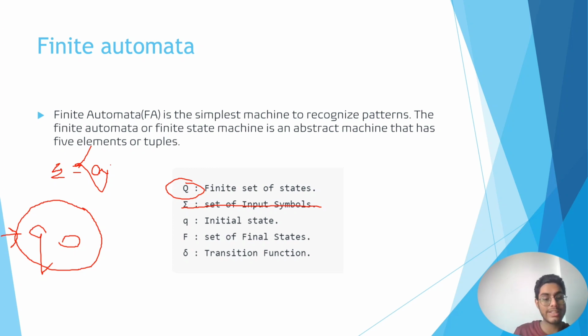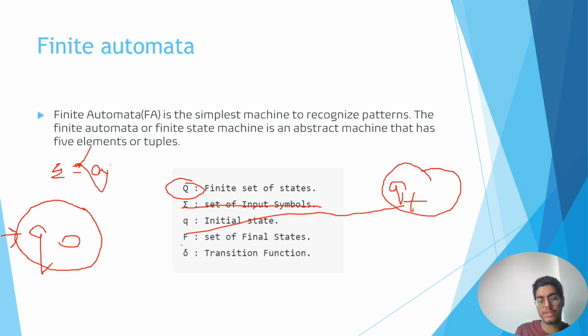And where the string must end, that set is QF, the set of final states.